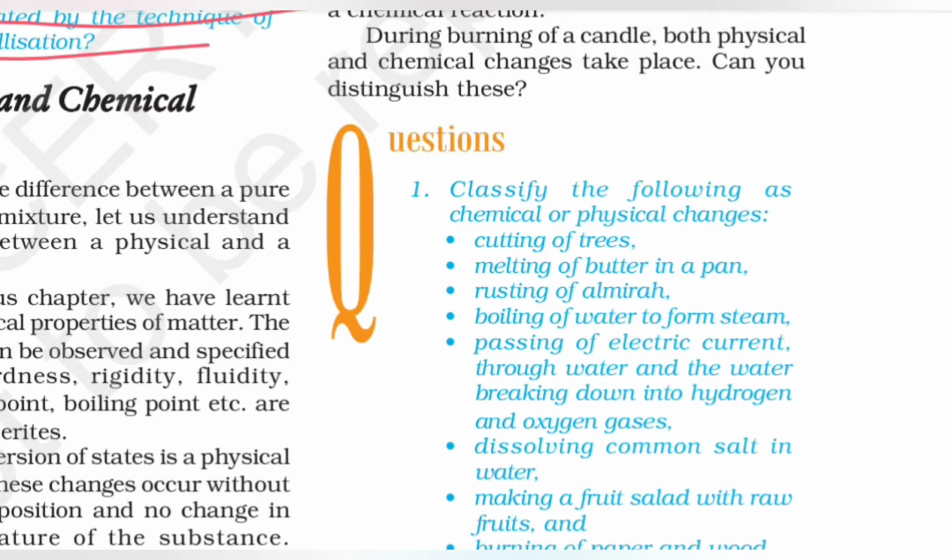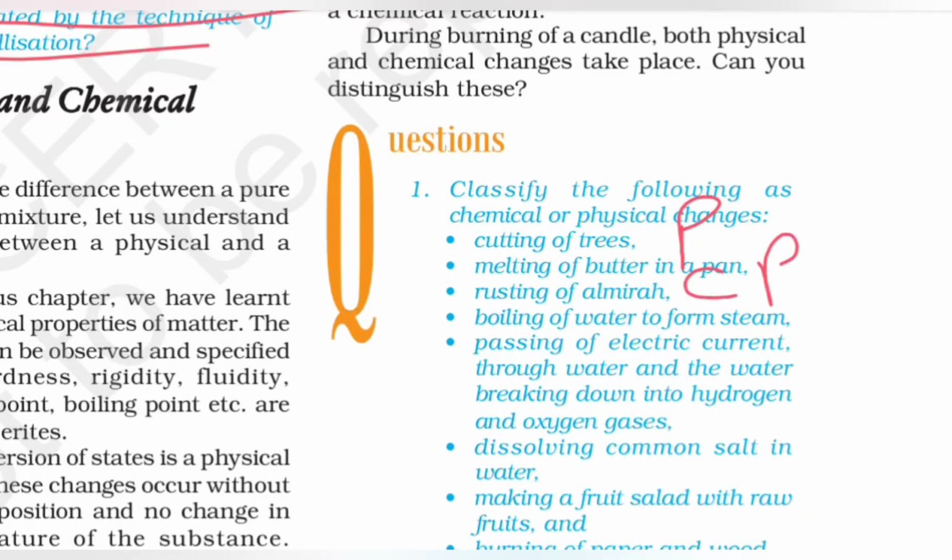Cutting the trees is a physical change. Melting of butter in a pan, again physical change. Rusting of almirah is a chemical change. Boiling of water to form steam is physical change. Passing of electric current through water and water breaking into hydrogen and oxygen gases is chemical change. Dissolving common salt in water is physical change. Making a fruit salad with raw fruits is physical change, and burning of paper and wood is chemical change.